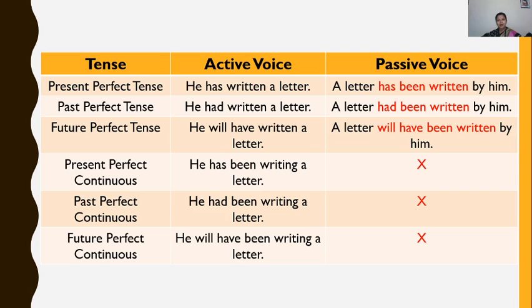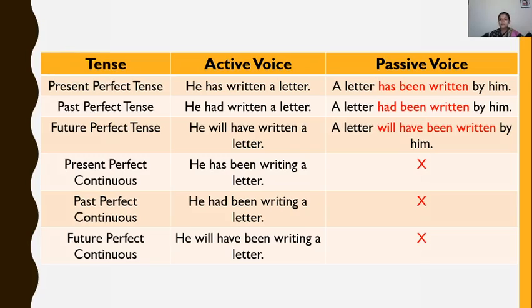So that is why the structure of the sentence is a letter will have been written by him. Now, as I told you, perfect continuous tenses don't have their passive form. So that's why there is a cross with passive. Clear? I hope this must be clear to everybody.